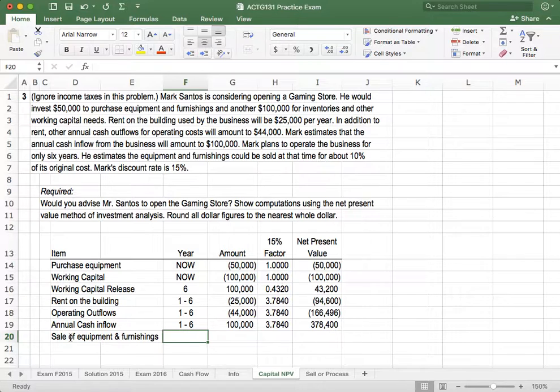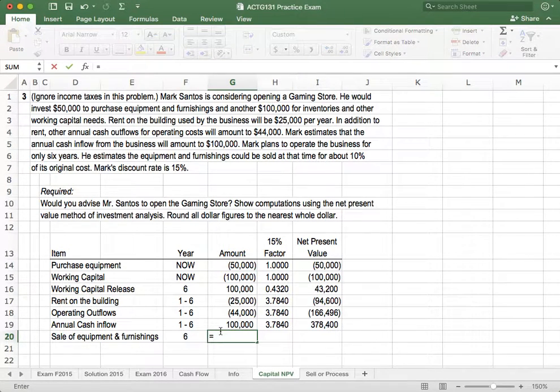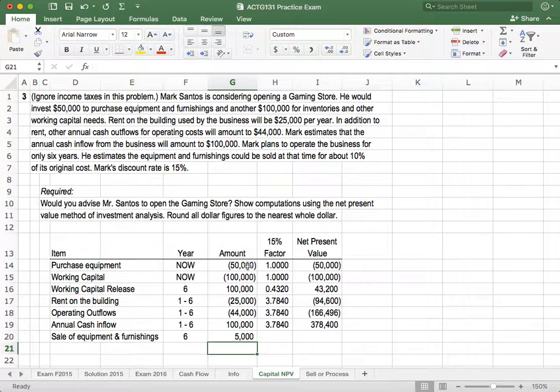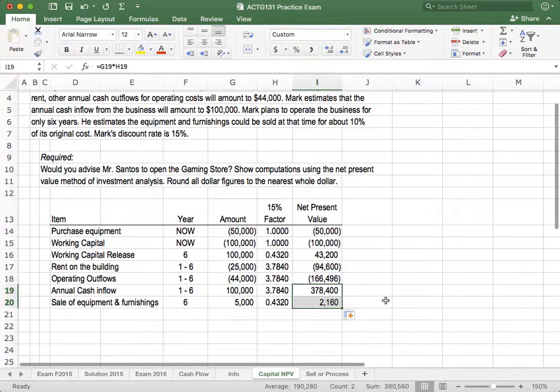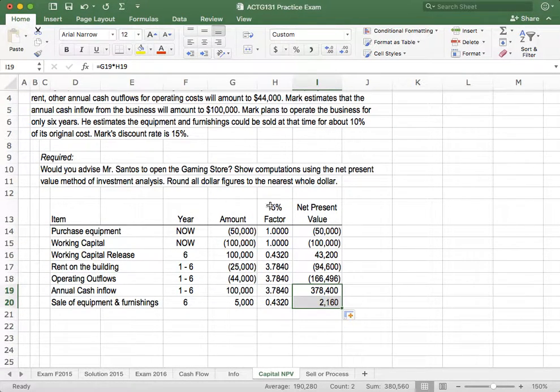And this is going to be only at the end of 6 years. And it's at 10%. So it's going to be 10% of this number. So equal $50,000 multiplied by 10%. And that's $5,000. The factor, lump sum, so let's grab this one here. And then copy down this. So the discount rate is 15%.